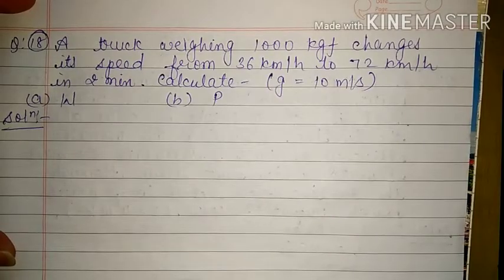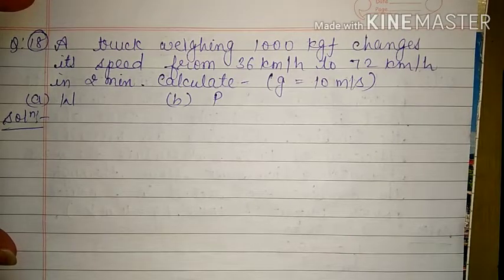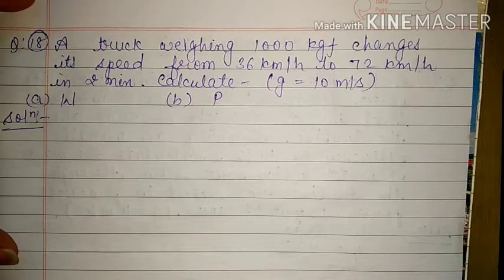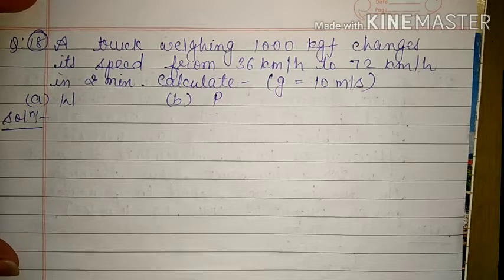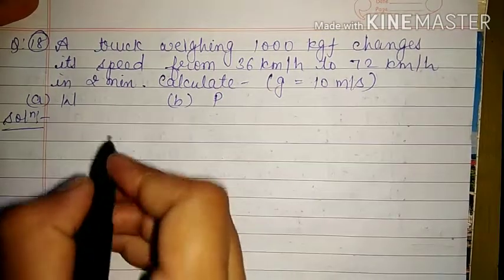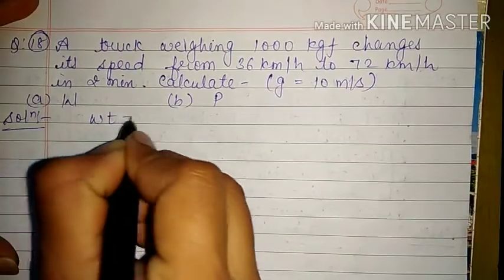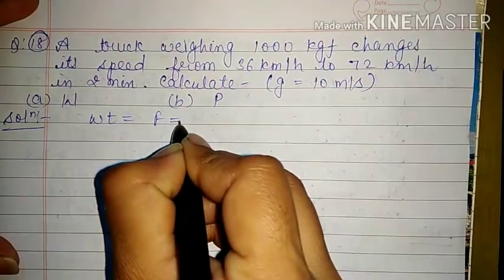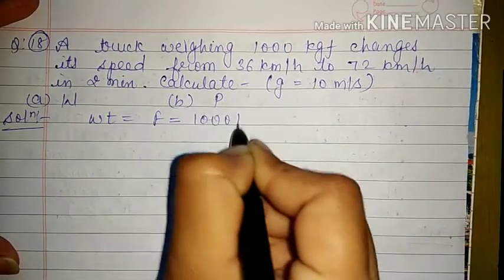Our next question is question number 18. A truck weighing 1000 kg force changes its speed from 36 km per hour to 72 km per hour in 2 minutes. Calculate work done and power. Okay, so what is given? It is given weight. Weight is equal to force is equal to 1000 kg force.